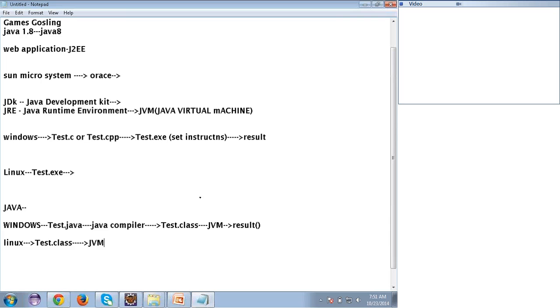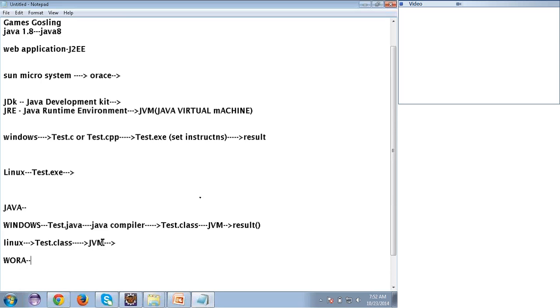So what that JVM will again do is, it will look into the test.class file and it will also look at your operating system, and based on your operating system it will do the conversion. So here everything is taken care of by the JVM. So the JVM's duty is, it will read the .class file and based on your operating system it will do the conversion. So we can call it as Java is WORA, I mean, write once, run anywhere.